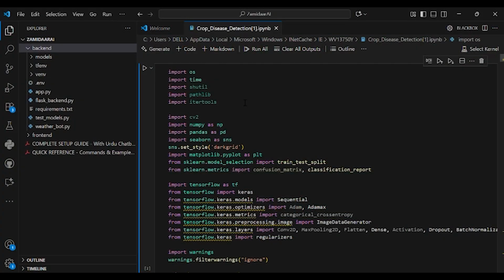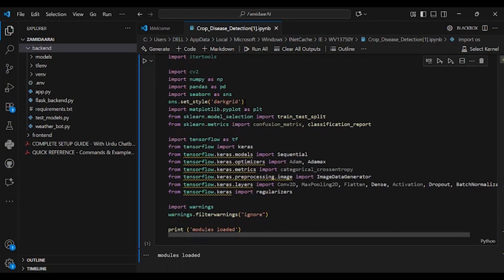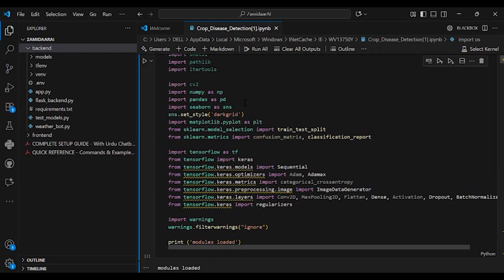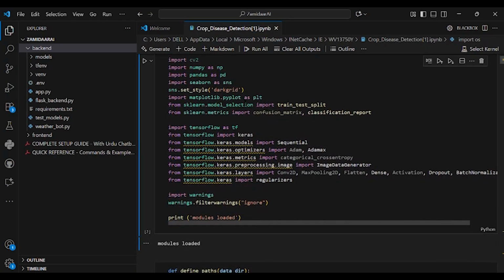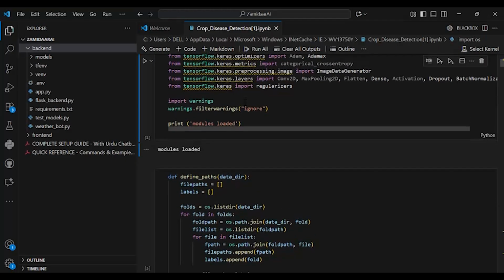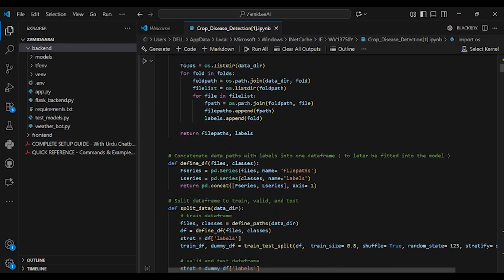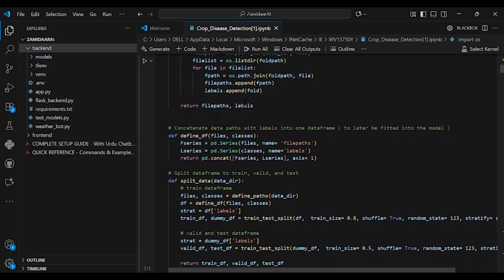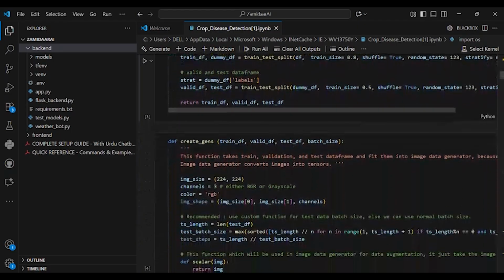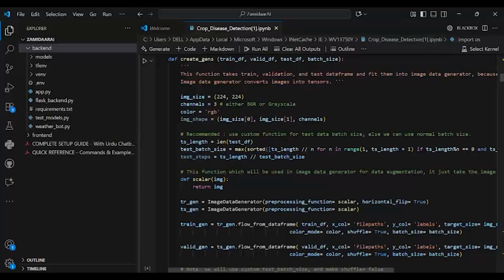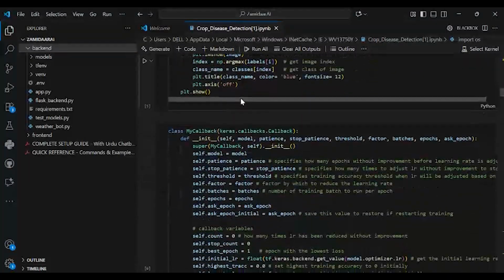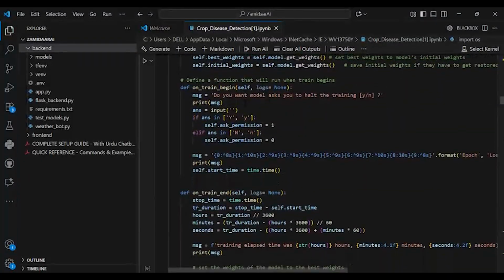So, the model we are using is EfficientNet B3. Our model is based on EfficientNet B3, a highly optimized deep learning architecture known for achieving state of the art accuracy with fewer parameters and faster computations. It is ideal for real time mobile applications and web applications, especially in agriculture, where image classification needs to be accurate and efficient. The EfficientNet B3 architecture contains approximately 12 million parameters.